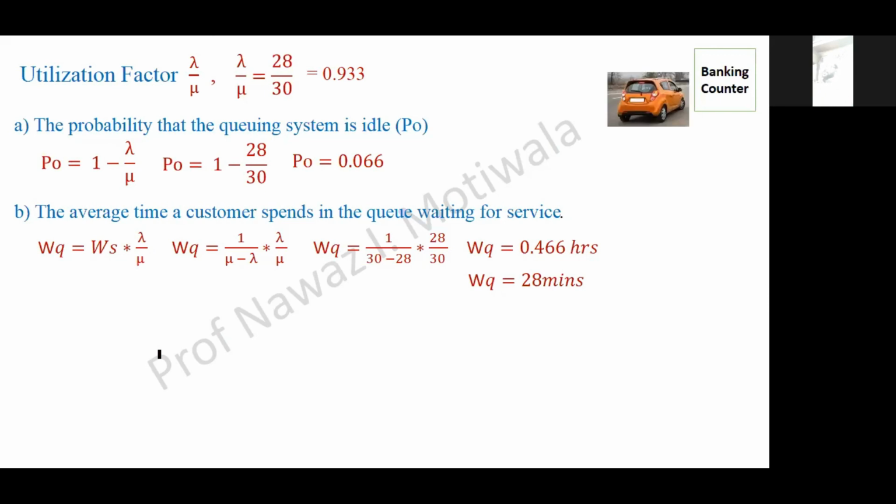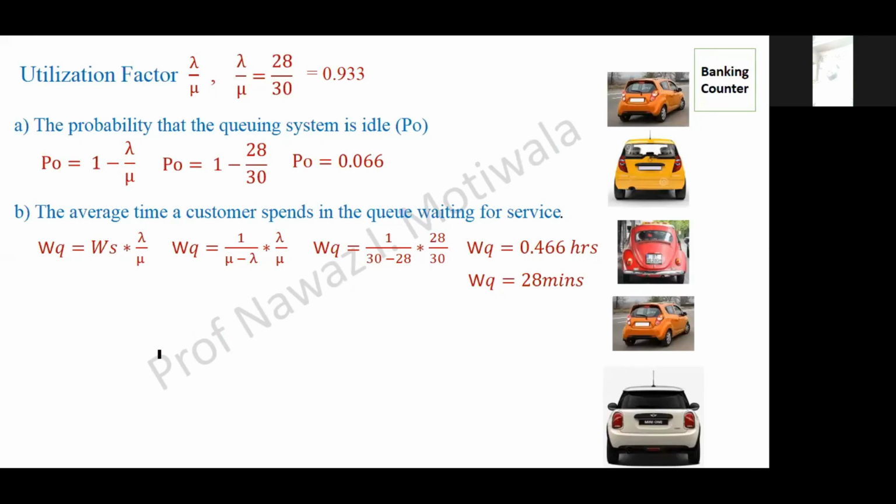Okay, that one has reached the counter, leave it. And let us say there are these 4 cars waiting in the line for service. The driveway required for each car is 20 feet, and we need to find the total driveway required.